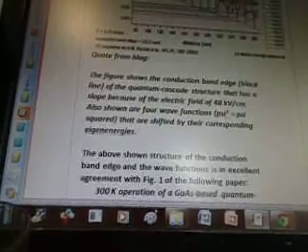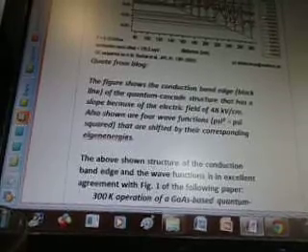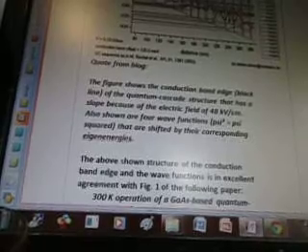Quote from blog: the figure shows the conduction band edge, black line, of the quantum cascade structure that has a slope because of the electric field of 48 kV/cm. Also shown are 4 wave functions, psi squared, that are shifted by their corresponding eigenenergies. The above shown structure of the conduction band edge and the wave function is in excellent agreement with figure 1 of the following paper.